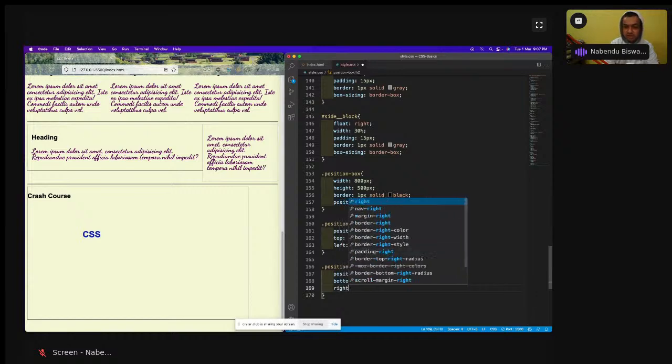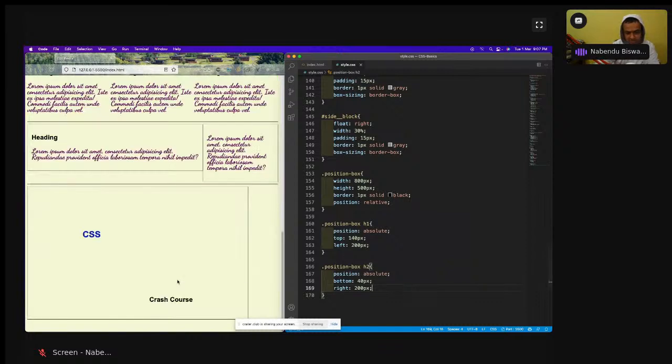So I'm using the other properties which are there. Right is 200 pixel. I'll save it, and see, from the bottom it is now 40 pixel, and from the right it is 200 pixel. So this is how it is moving. So now I can do anything. This is how powerful it is.